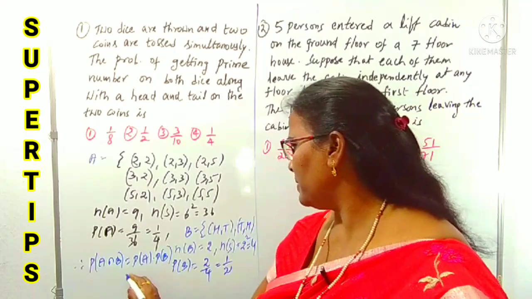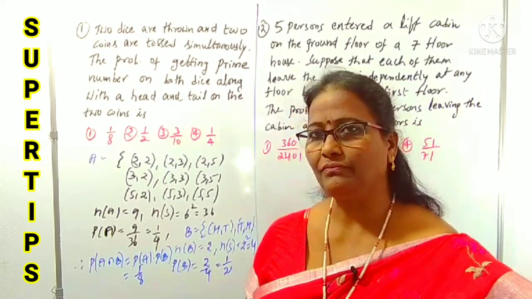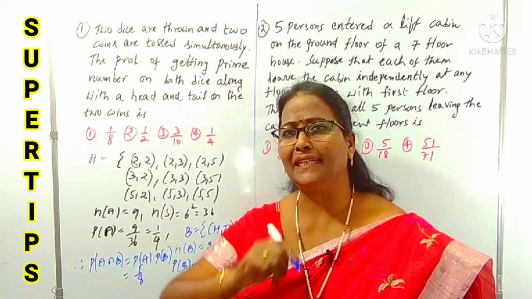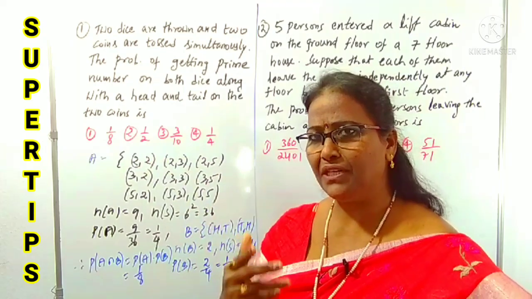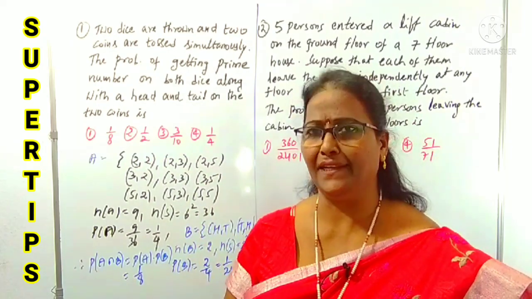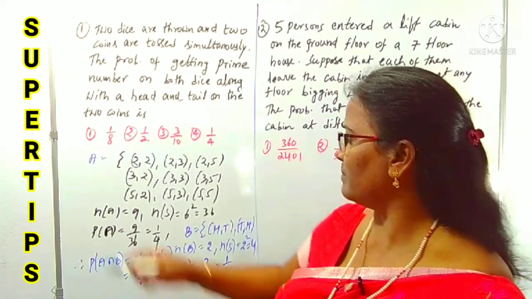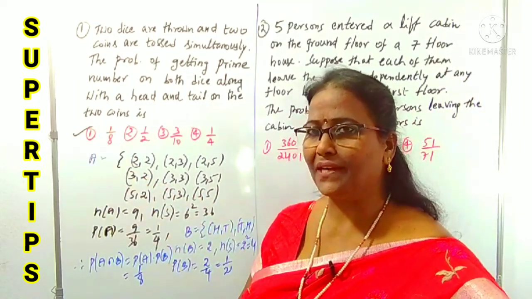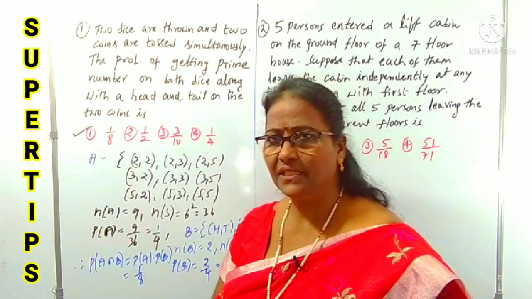Okay, P of A into P of B is how much? 1 by 4 into 1 by 2 is 1 by 8. They are independent because dice are different and coins, heads and tails are different. Is it clear? So our required probability is 1 by 8. We simply have to concentrate while reading the question. That is the first option. Clear?